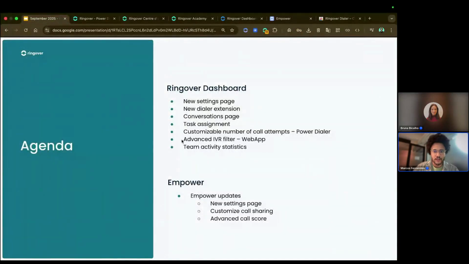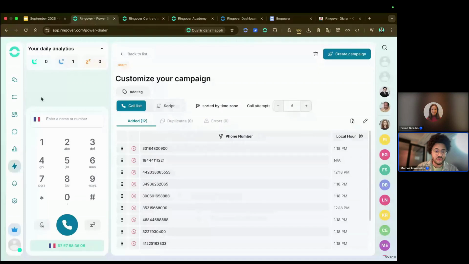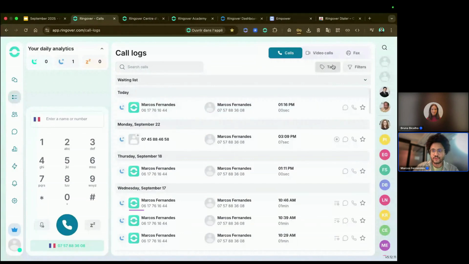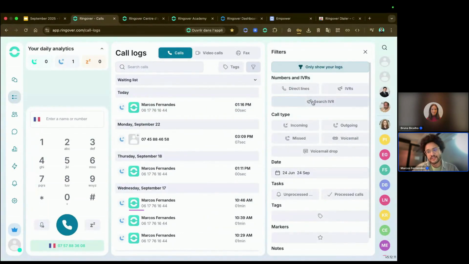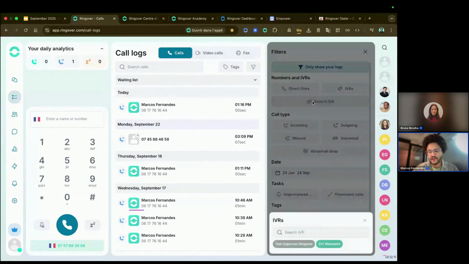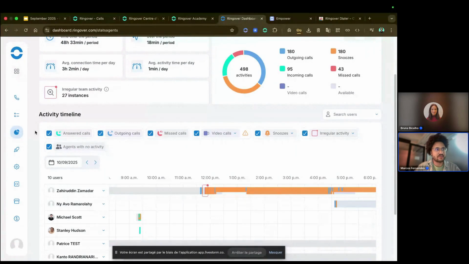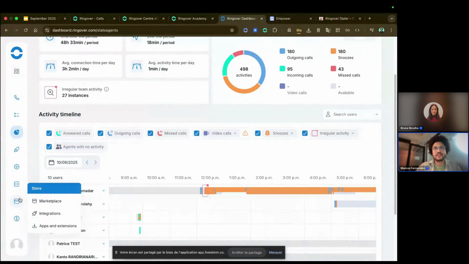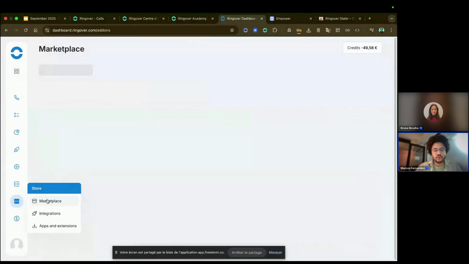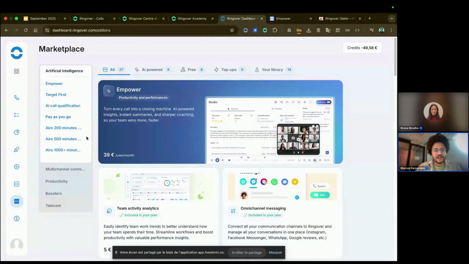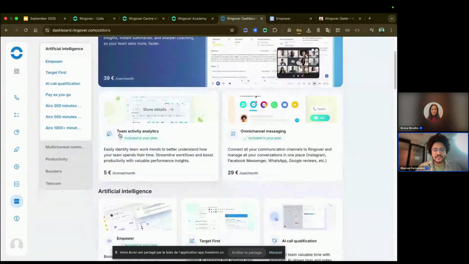I think that the next one is the advanced IVR filter, which you're going to find in the call logs. So if you go to filters, you can search for a specific IVR, as you know, and I have my webinar IVR here. If I click here, now the activities page, it's an add-on, so you need to activate it. So just go to Marketplace. Here, you're going to find all of the add-ons. Then you have the team activities analytics that you can activate in your marketplace.